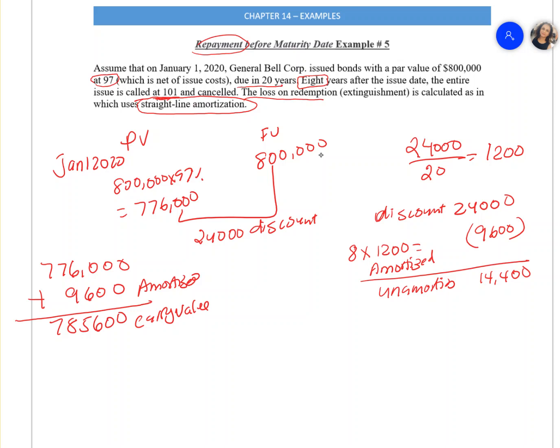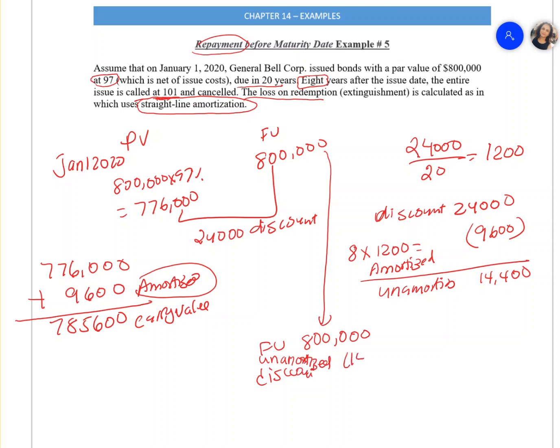We know the face value of the bond is 800,000. We know the discount. Here you're going to use the unamortized discount, which will be minus 14,400, and that should give us the same number, 785,600.